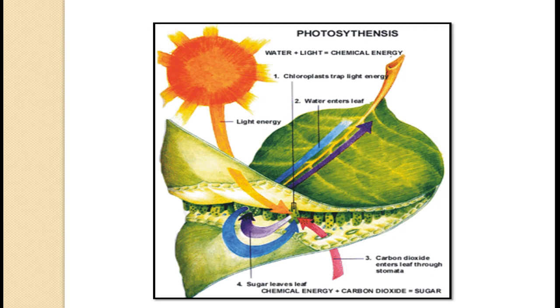See in the steps. In the first step, the presence of chlorophyll in the chloroplast traps the light energy. They take up the light energy, and then the water enters the leaf. Then the light energy converts that water into hydrogen gas and oxygen gas. So oxygen is released from the stomata. Now we are left with the hydrogen only.